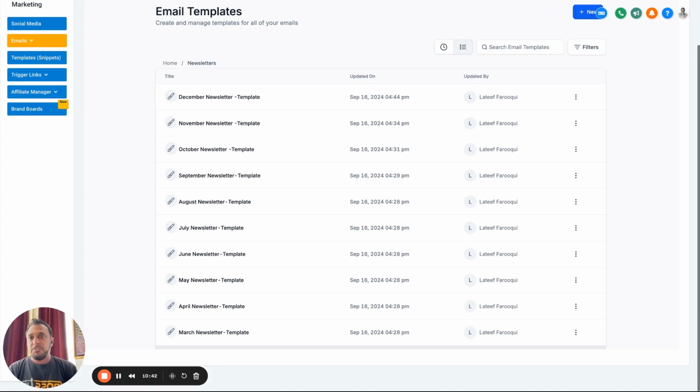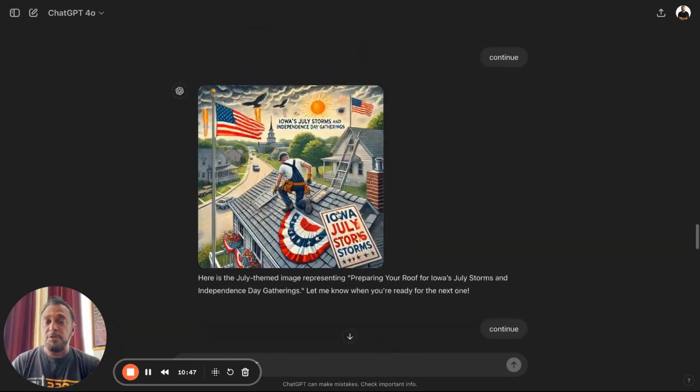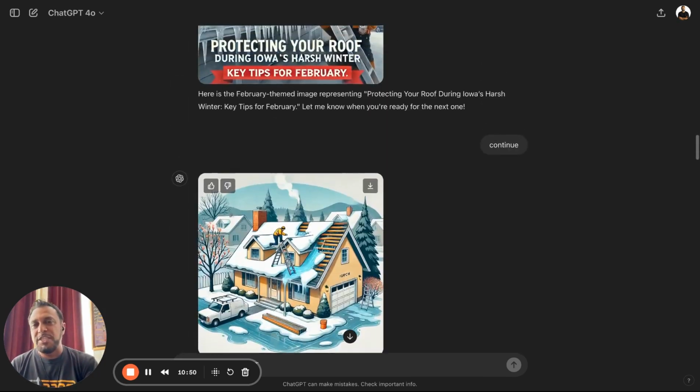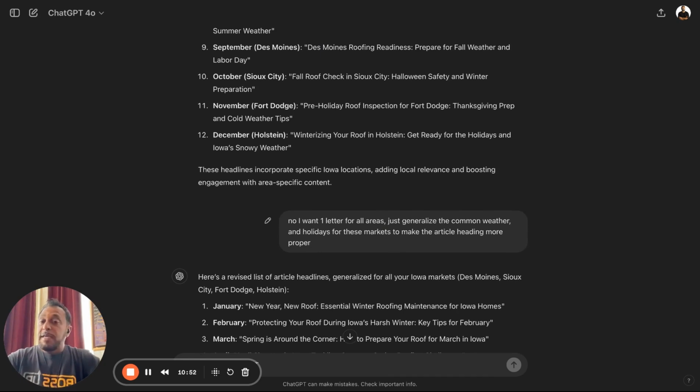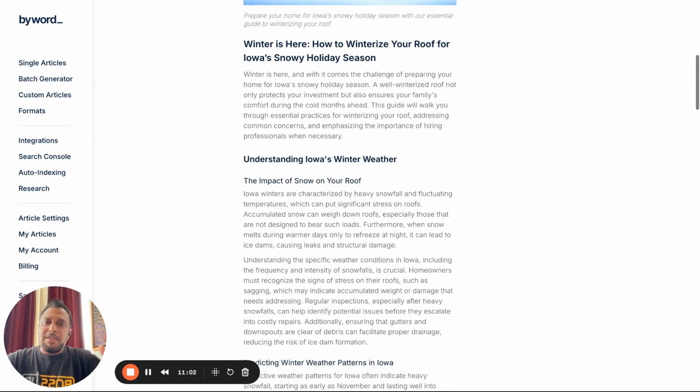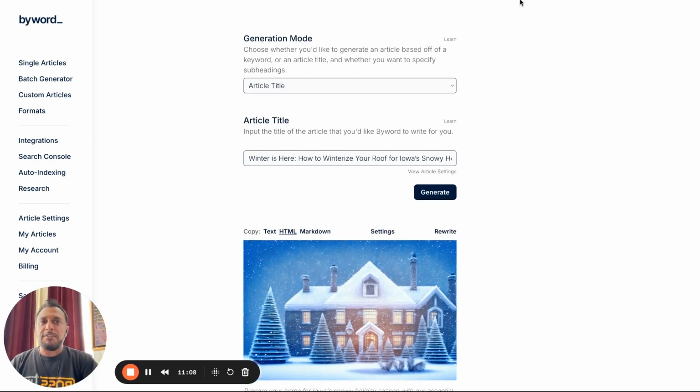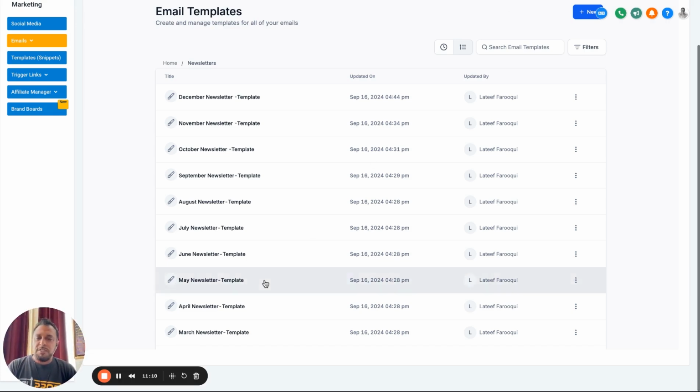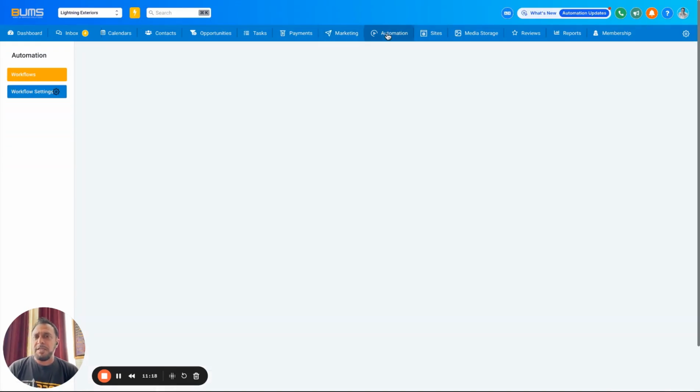So the tools we use, just so you guys understand, we use ChatGPT, very simple. And again, you can write your articles in here. I don't suggest it because I feel like you could get it to be as good, maybe even better, but there's a lot of prompting to do. I like to go to Byword, set up my little article settings and go ahead and put in my stuff. Can't give away everything. And then it'll produce beautiful articles that are great for you. And then what you're going to do is we used BUMS system here, but you could use HighLevel. You could use some other email system and you just put in your templates. And of course, we had built that automation.